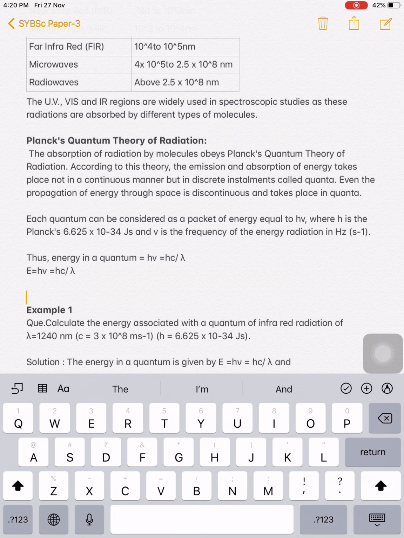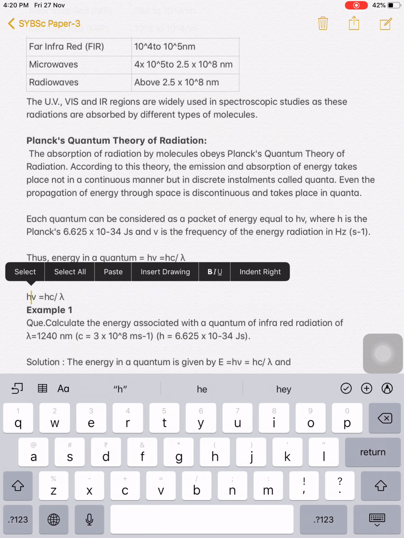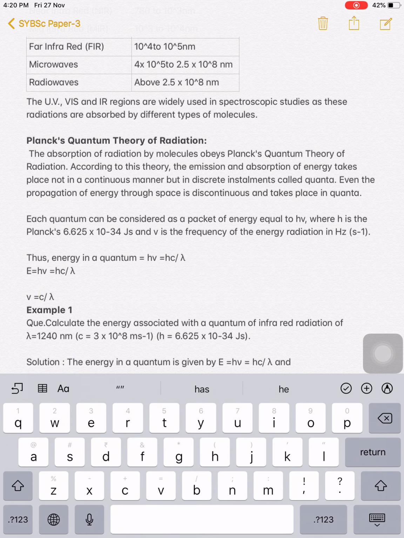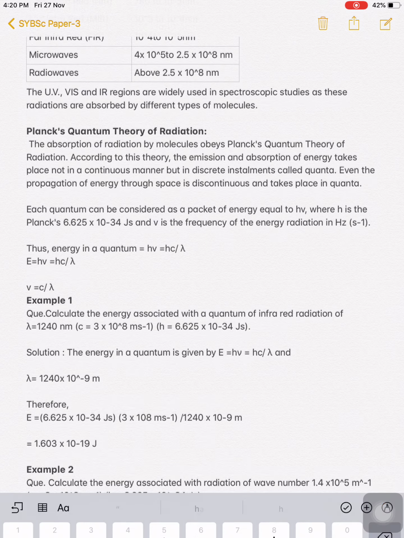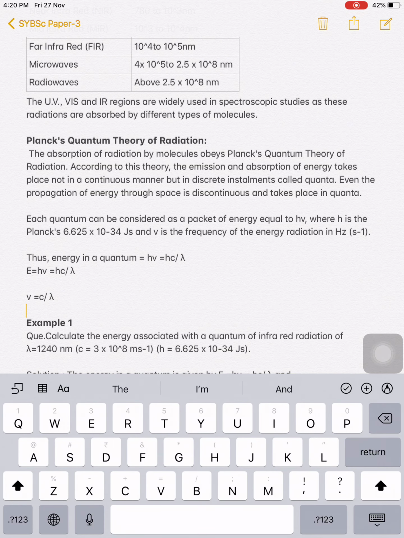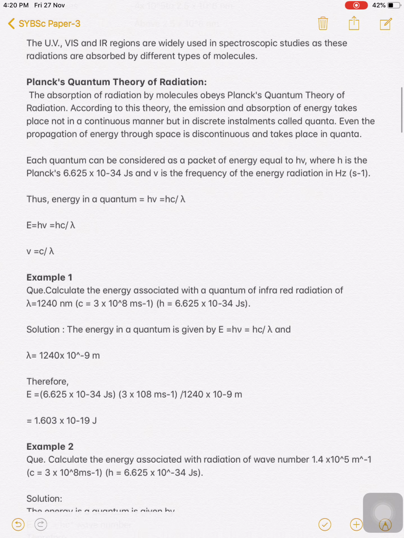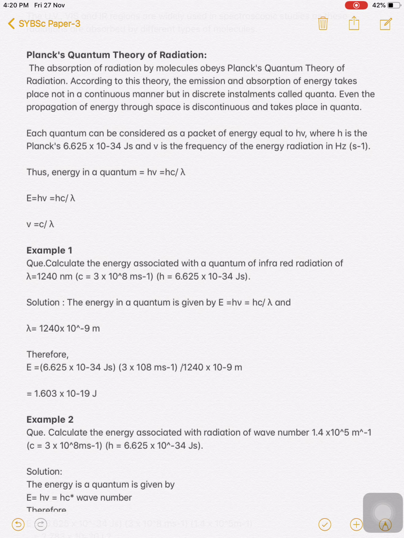We can also say that nu is inversely proportional to the wavelength. So these are the three equations you must know. E is equal to h nu. Nu is nothing but c upon lambda. You can put it here, so E is equal to h c upon lambda. h is Planck's constant, c is velocity of light, and lambda is the wavelength of that radiation.